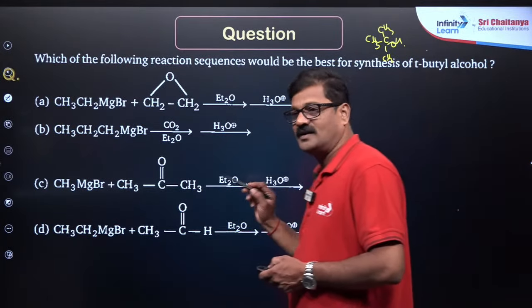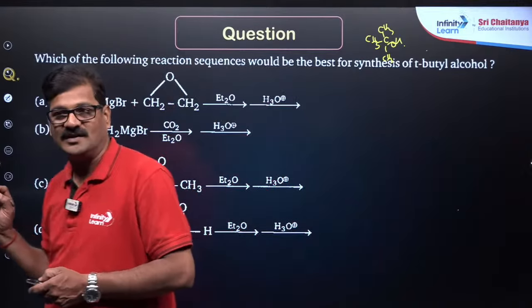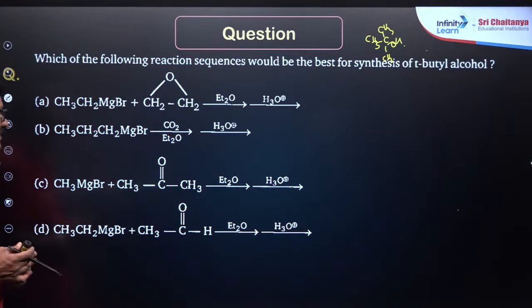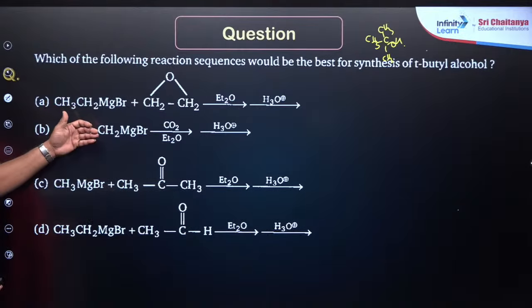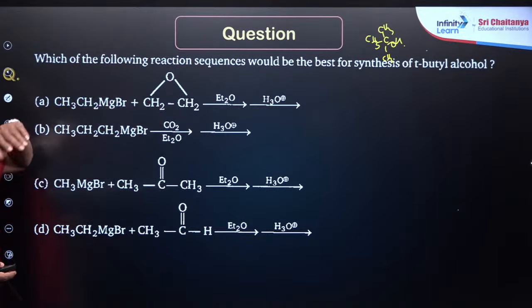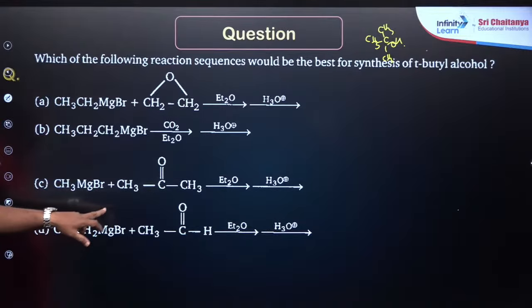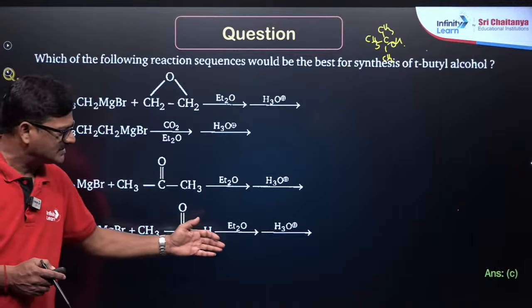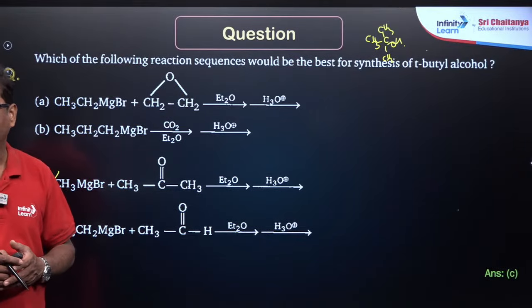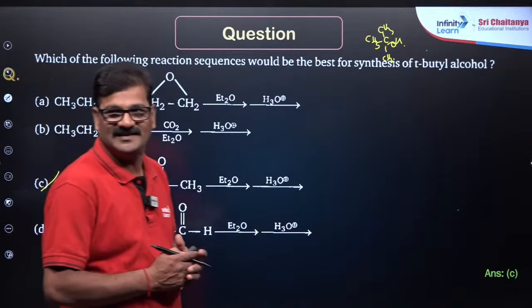So you need a ketone. You are going to see a primary alcohol, and this is a ketone, CH3. Yes, the answer is going to be C. Fine.